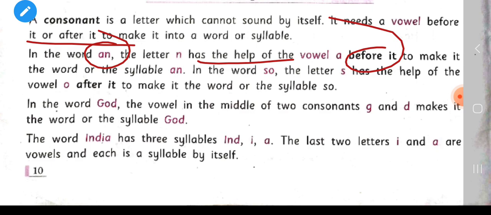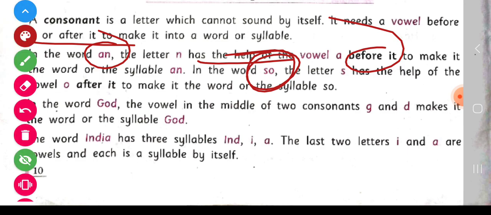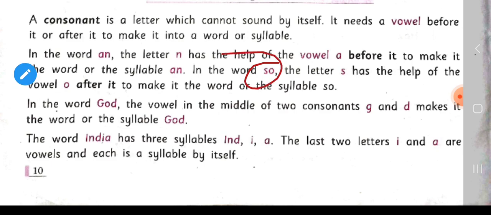In the word so, the letter S has the help of the vowel O. In the word so, we can see here that we are using O after S, and because of the help of O, S is able to be a syllable.